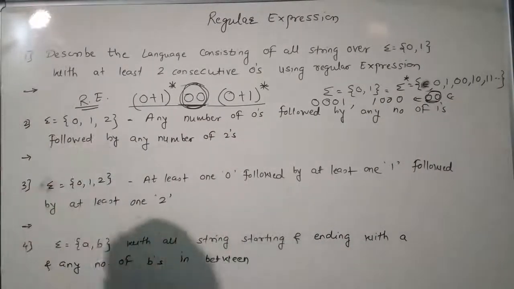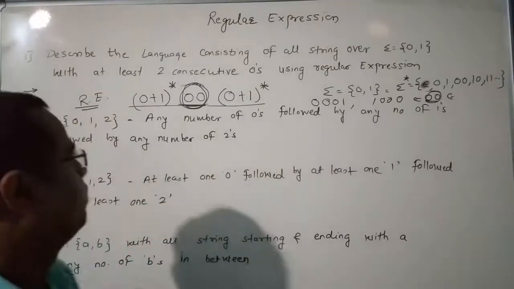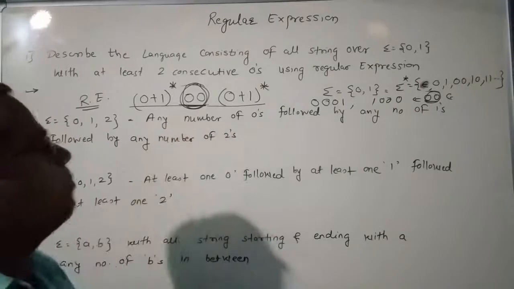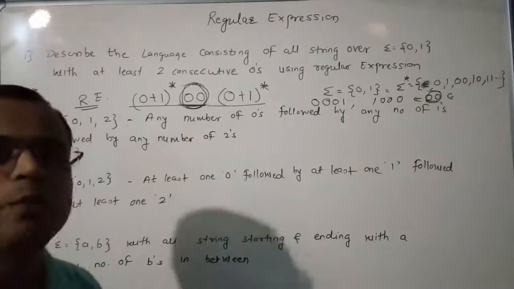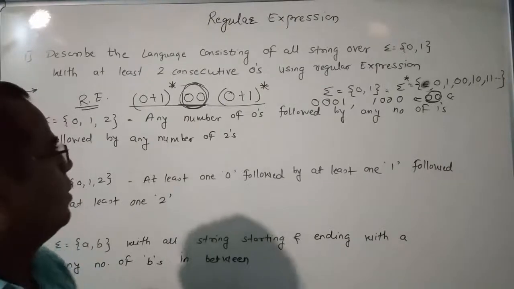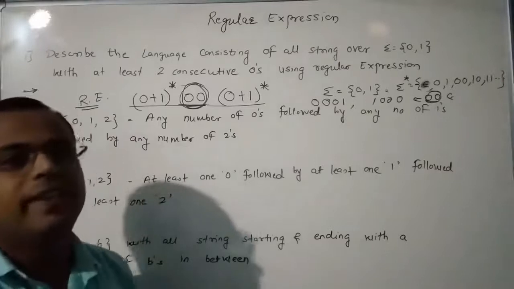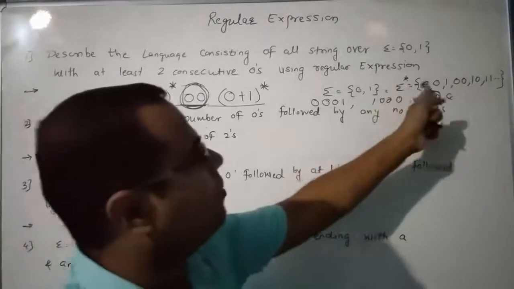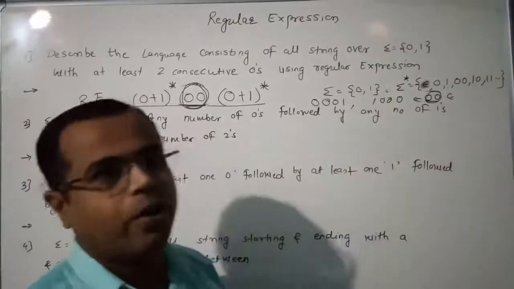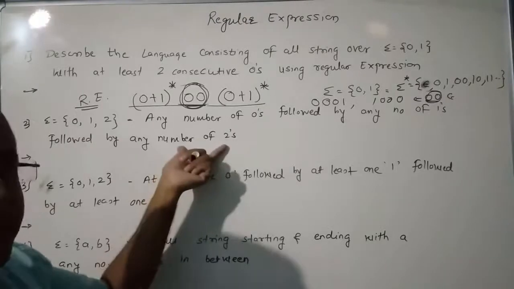Now the second expression: sigma equal to {0, 1, 2}. The language is any number of 0s followed by any number of 1s followed by any number of 2s. The phrase any number means it is nothing but star, because the star consists of epsilon or any number of 0s or 1s. We write the regular expression for this language.